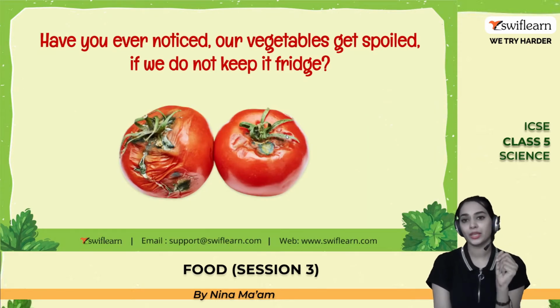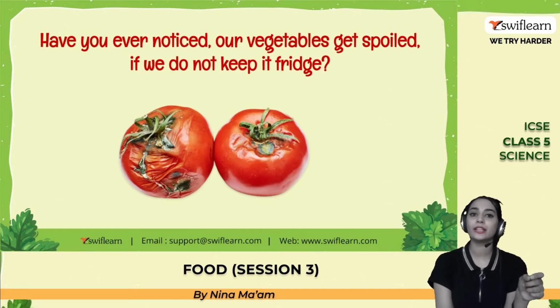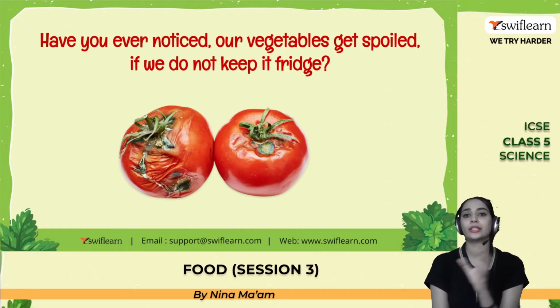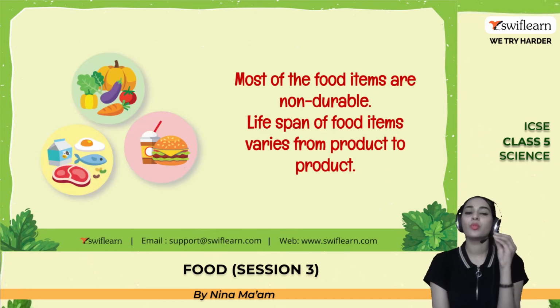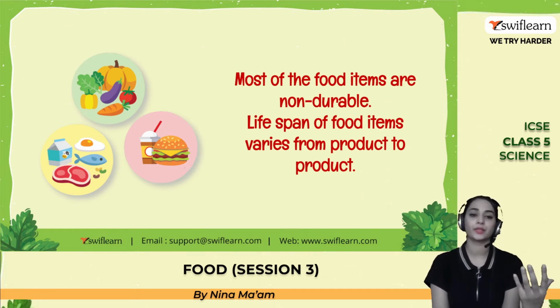So the next topic. Have you ever noticed our vegetables get spoiled if we do not keep them in the fridge? For example, I kept 2 apples. One is inside the fridge and I kept one apple just outside the fridge. What will happen to the one which I kept outside of the fridge? It will get rotten. Yeah, correct, right? Yes. It is because most food items are non-durable, which cannot keep for a longer period of time without a proper preservation method. Right? Correct.